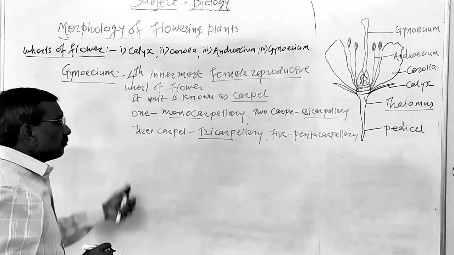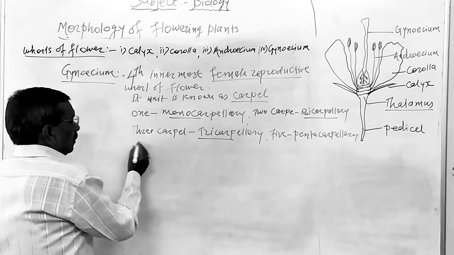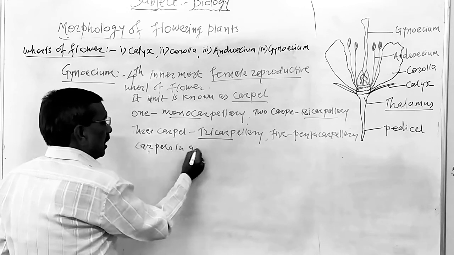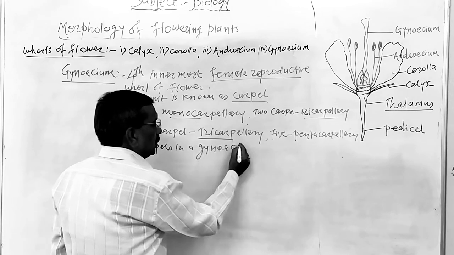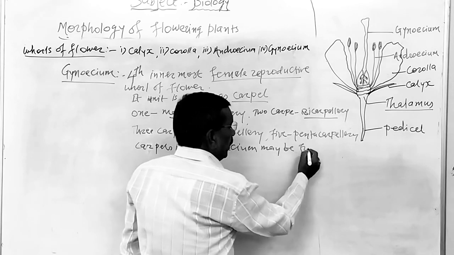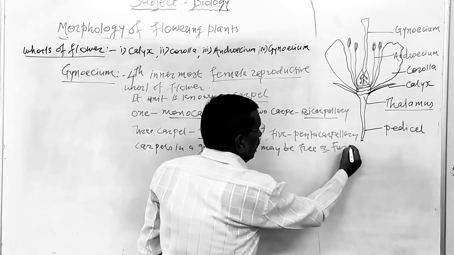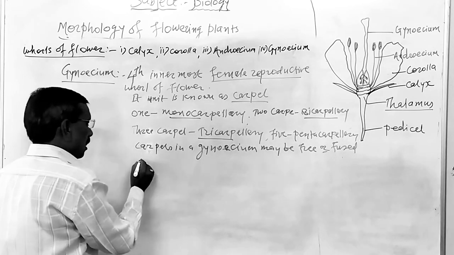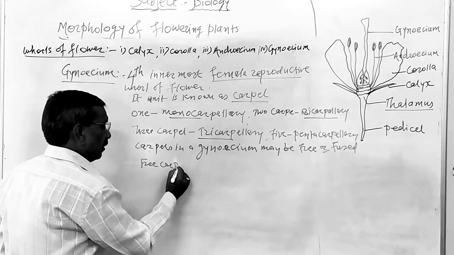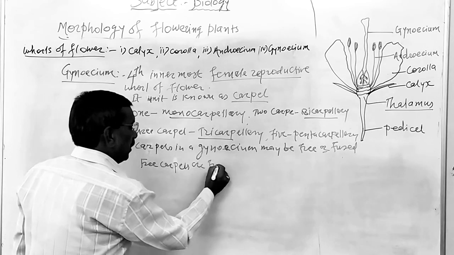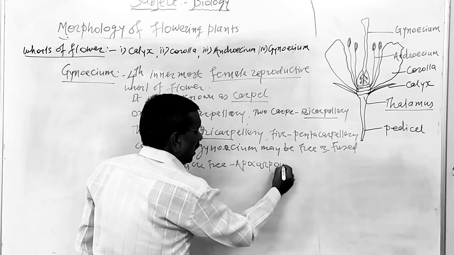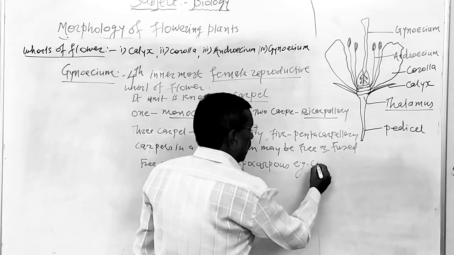The next one is, the carpels in a gynoecium may be free or fused. When carpels are free from each other, it is known as apocarpous gynoecium. For example, a custard apple.